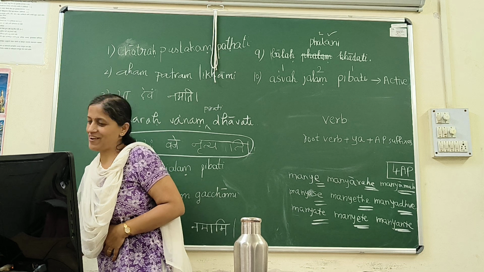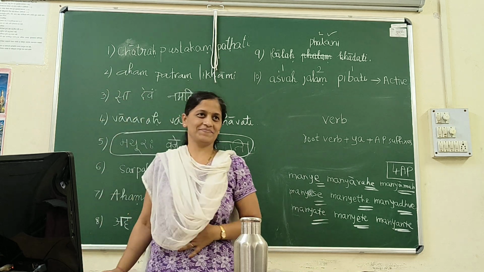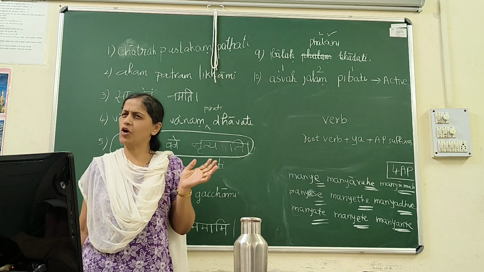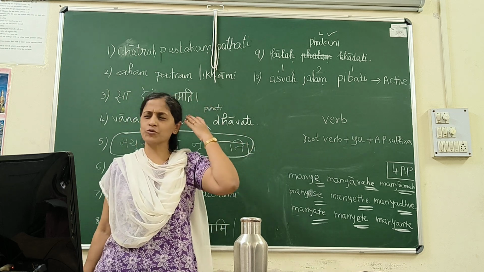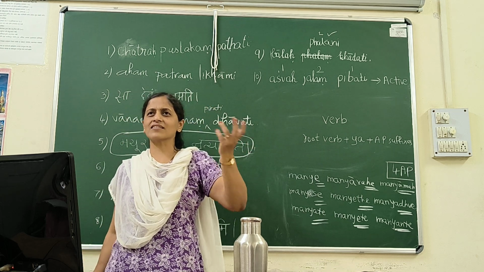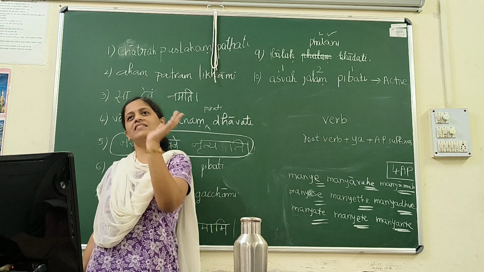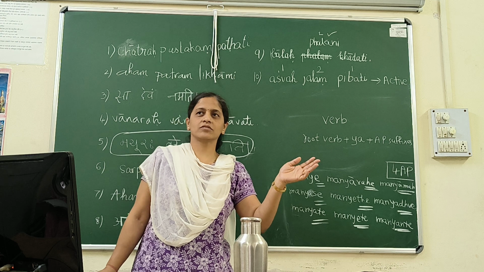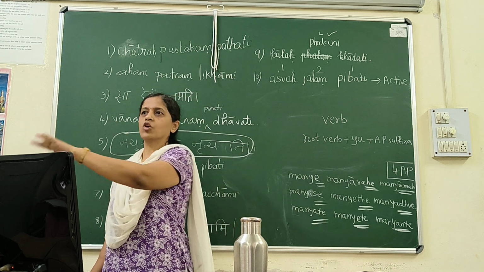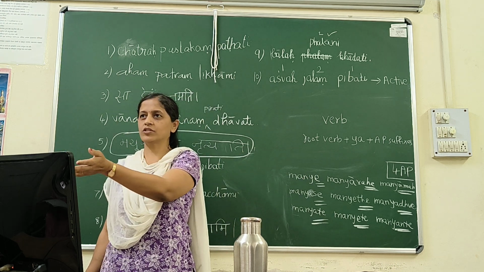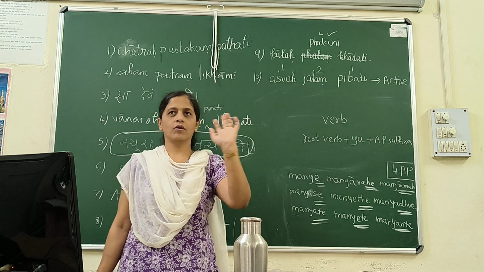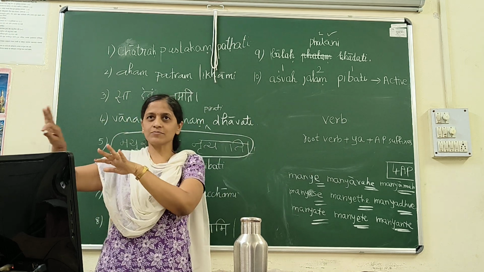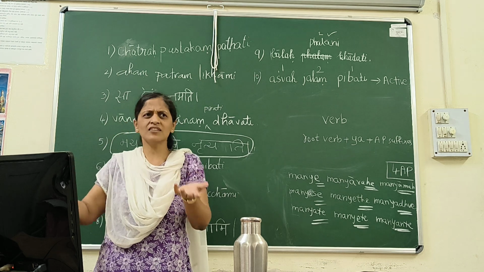But all verbs will not be of that simple type. There will be some irregularities in the verbs, always. In English also I have told you many times why run is ran and why run again in past participle. Catch, caught, caught. Blow, blew, blown.